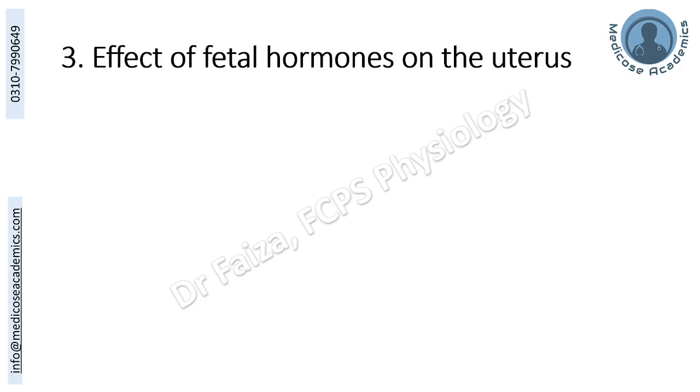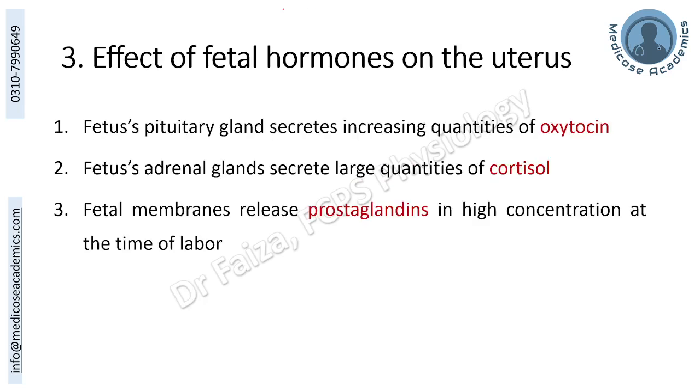Effect of fetal hormones on the uterus is the third hormonal factor that is required for the uterine muscular contraction, including the role of the fetal pituitary gland in providing larger quantities of oxytocin. Role of the fetal adrenal gland in release of cortisol. We will see in a while what is the role of this cortisol for parturition, and release of prostaglandins from the fetal membranes at the time of labor. So all these three in combination are going to enhance the parturition.